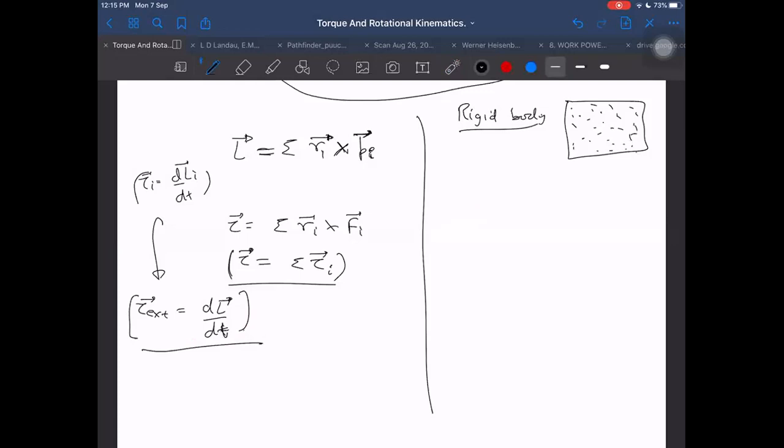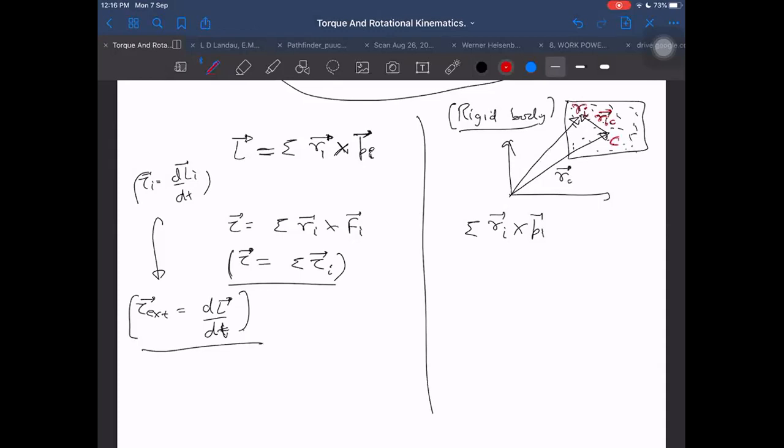That special formula I want to determine. What is the special formula for the rigid body only? For the rigid body, the special formula will be, first of all, the angular momentum formula, sigma Ri cross Pi. Let us say this is a rigid body which has the position vector of the center of mass given as Rc, and with respect to this center of mass, there is some particle here. Let us call its position Ri. From here it is Ri, and from the center it is Ric, the position vector of the ith particle with respect to the center. C is the center of mass.